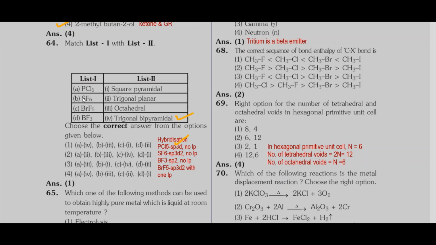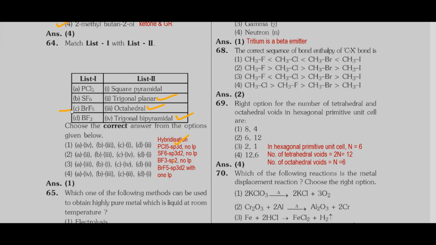SF6 is also a compound with no lone pair on the central atom. So we are expecting a regular geometry. SF6 hybridization is sp3d2. Regular geometry is octahedral. Then BF3 is also a compound having no lone pair of electrons on the central boron atom. So we are expecting a regular geometry. Hybridization is sp2, so geometry is trigonal planar.